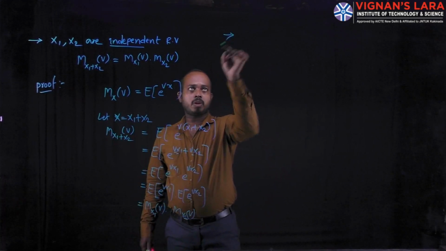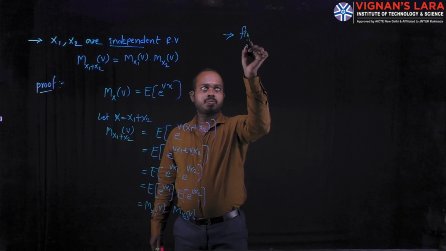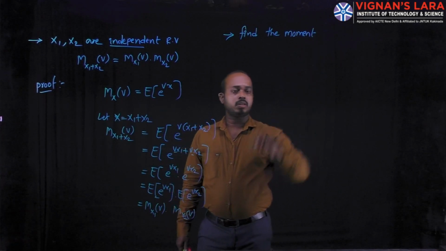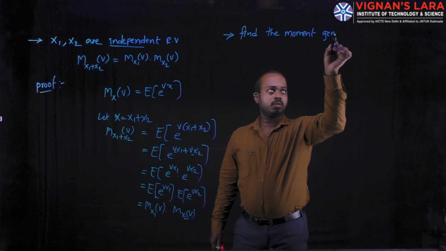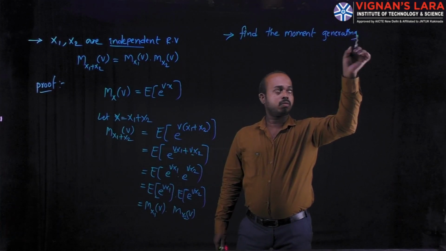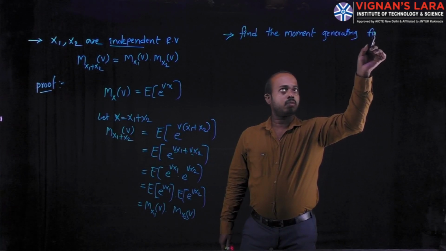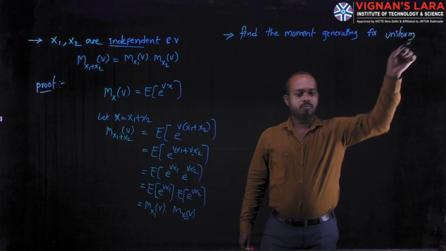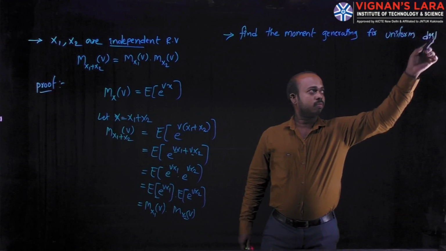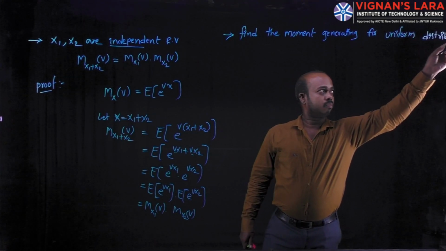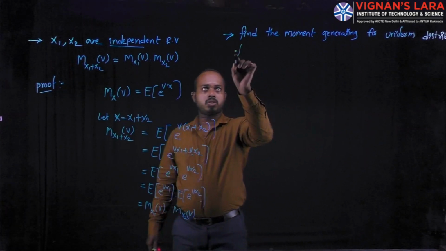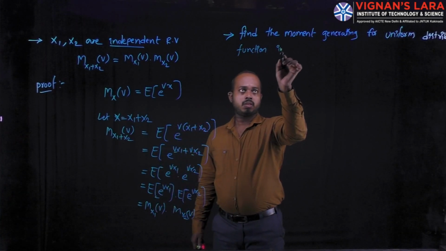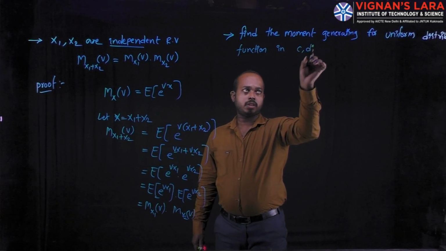Here I am writing one example: find the moment generating function for the uniform distribution function in the interval c comma d.